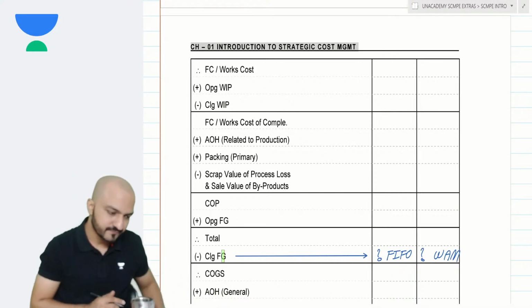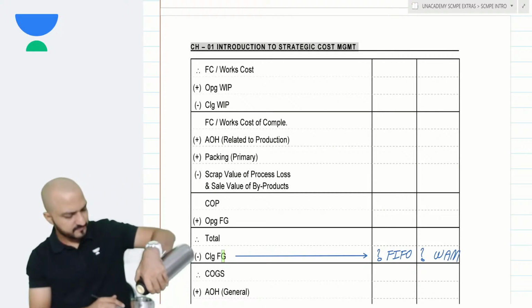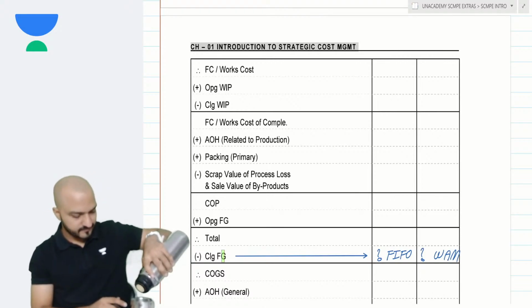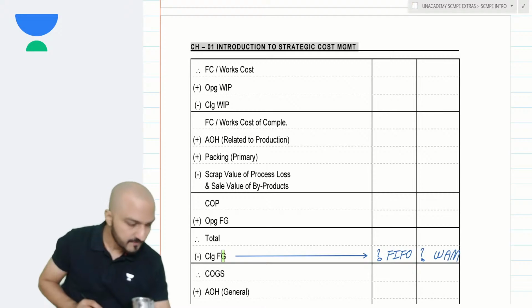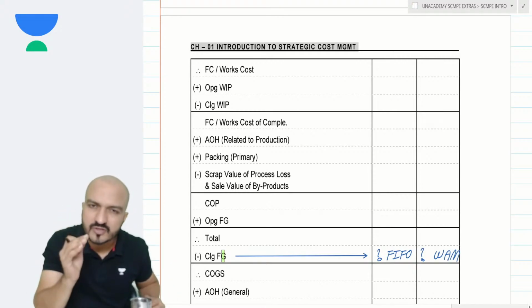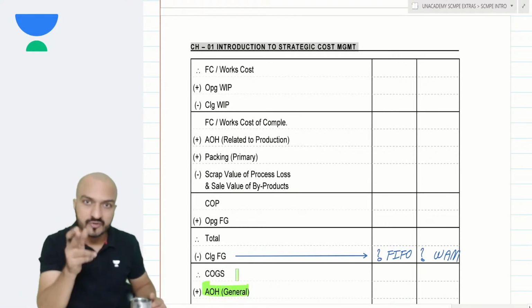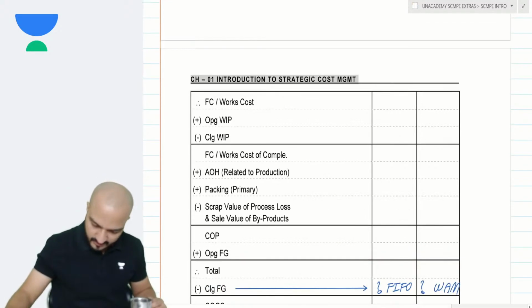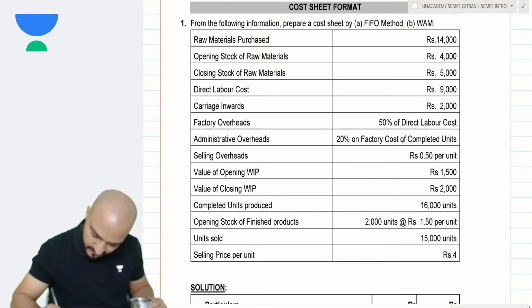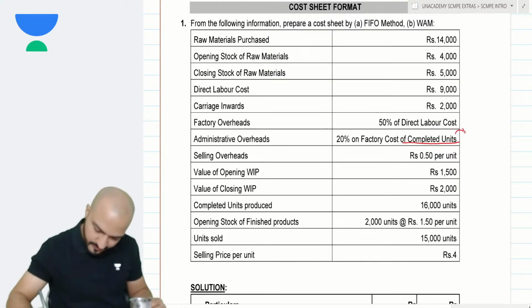Come on, your opinion. The admin overheads given, is that admin related to production or is that a general admin? Yes, it is related to production. How do you know? Because they say that admin is 20% of factory cost of completed units. See, if it was a general admin, then it is incurred only on the sold units. This admin, they say it is incurred on completed units, so it is the admin overheads related to production.